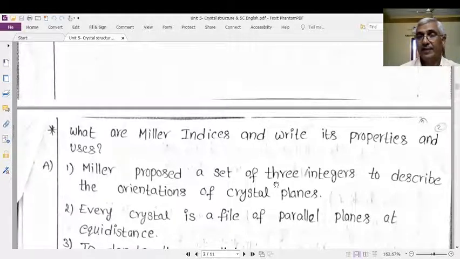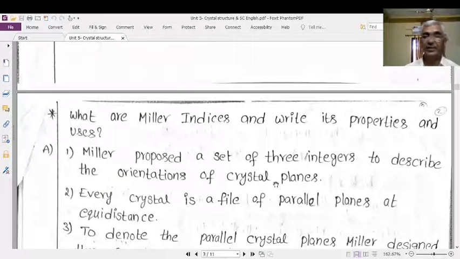We can understand the internal structure of the crystals: the nature of the planes, the orientation of the planes, the distance of separation of the planes, and other very important structural components of the crystal structure in higher studies like X-ray crystallography and so on. That's why Miller indices have great importance.